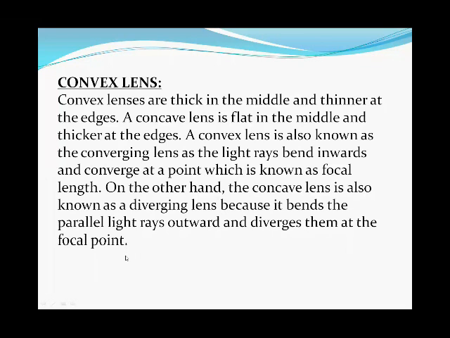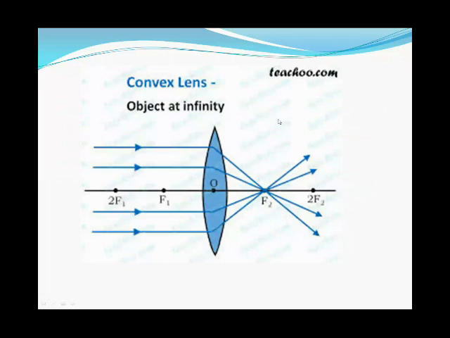We can say when the object distance is changed, besides converging, it can also produce a diverging effect. Now, the convex lens gives us a real and inverted image. Here, the image distance Q will be positive because it is forming a real and inverted image, as well as its focal length will be positive.